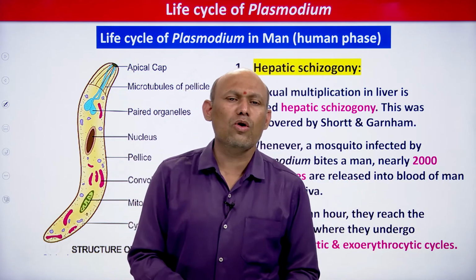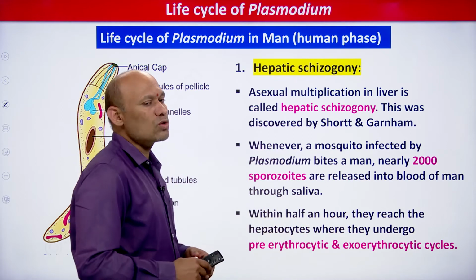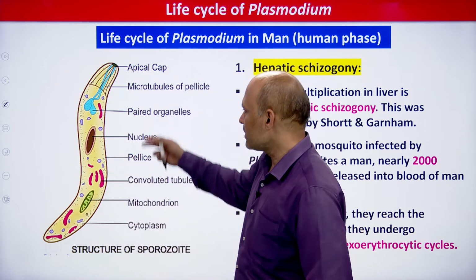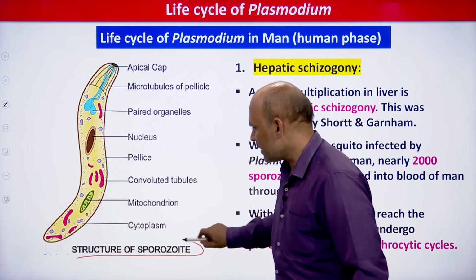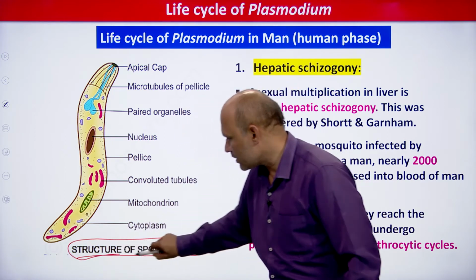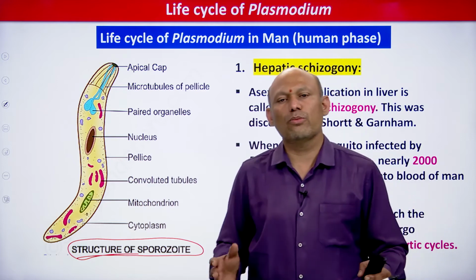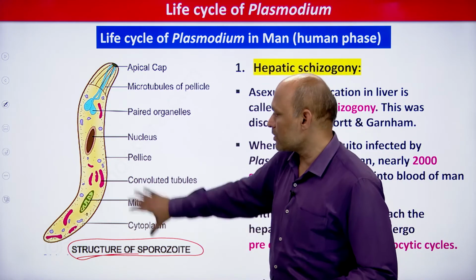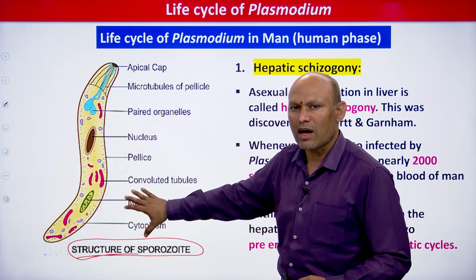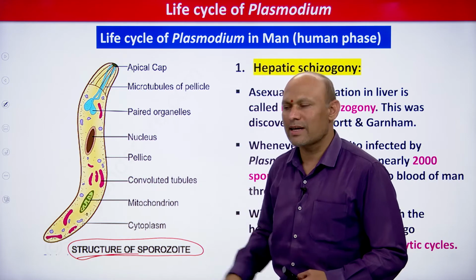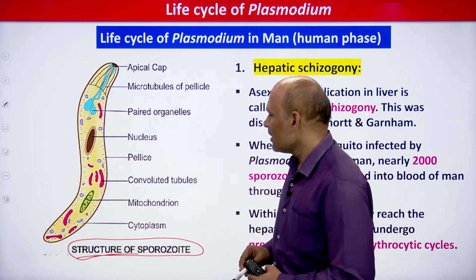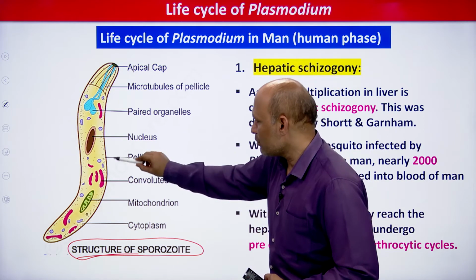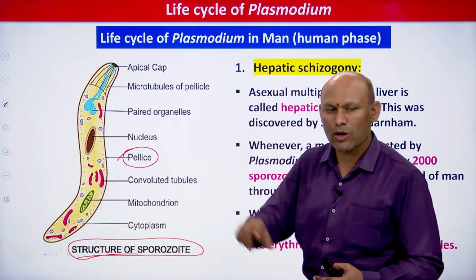You should know how the parasite looks. This is the parasite, the sporozoite. This is the infective stage to the human being, and this is the sporozoite, students. It is a unicellular organism. The body is elongated, tiny and microscopic, and it is covered with plasma membrane, the pellicle you see here.